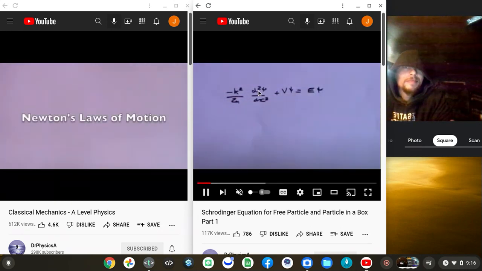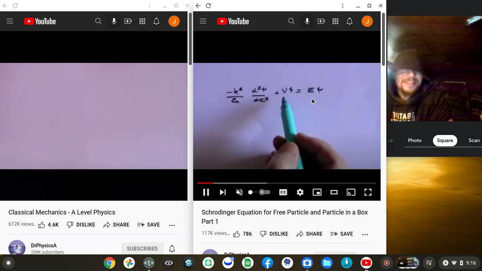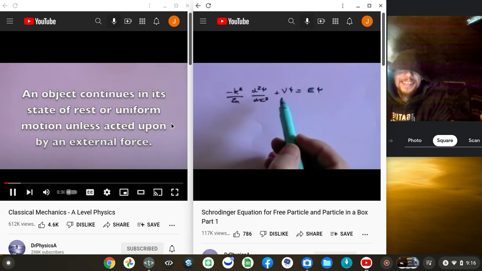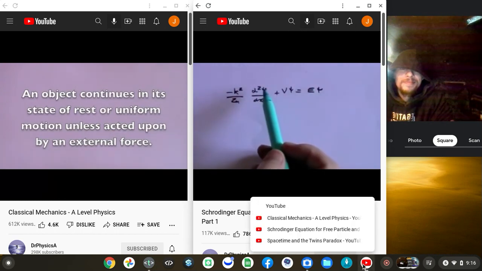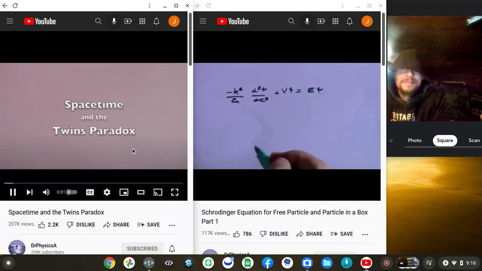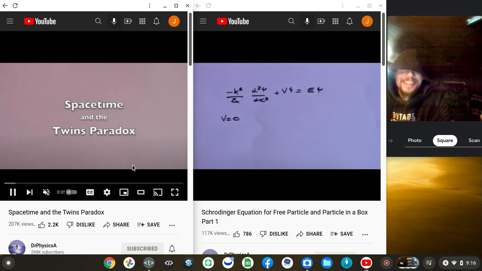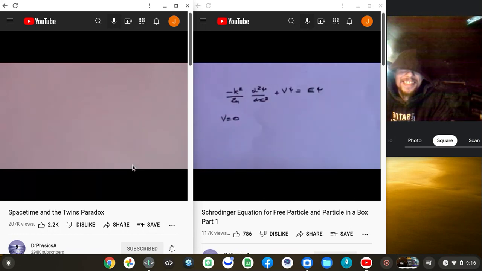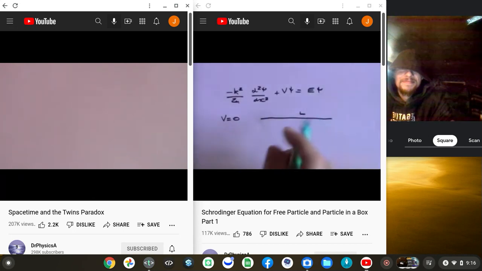First, we look at Newton's laws of motion. The first law says that an object will continue in its state of rest or uniform motion unless acted upon by an external force. What that means is that if there is an object at rest, then it will stay at rest forevermore unless there is a force that comes along and causes it to move.